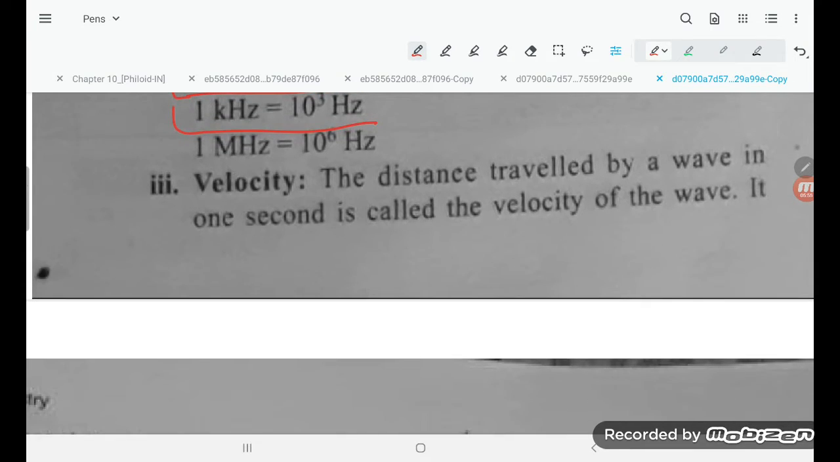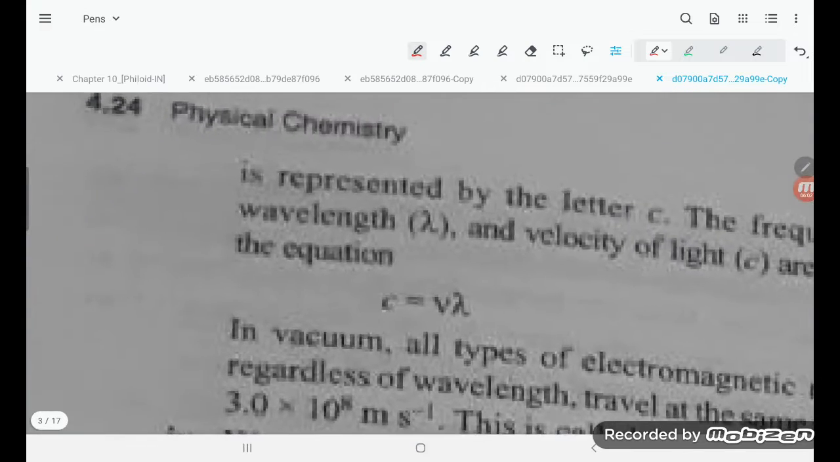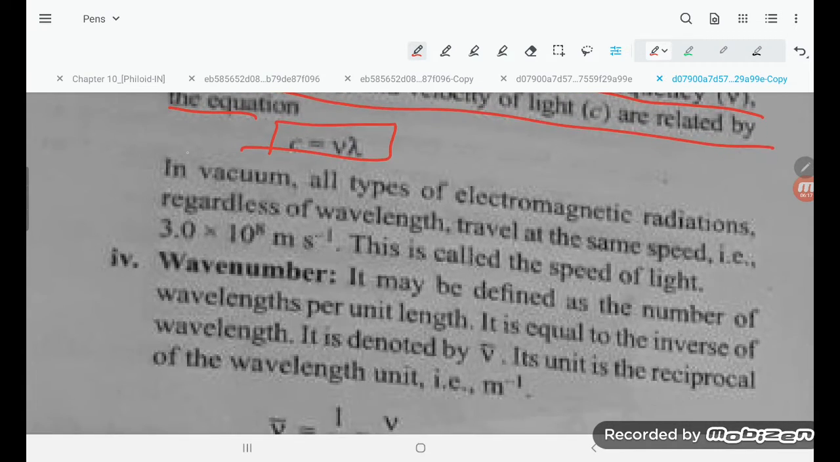Next is velocity. The distance traveled by the wave in 1 second is called the velocity of the wave. It is represented by the letter c. The frequency nu, wavelength lambda, and velocity of light c are related by the equation c is equal to nu lambda. In vacuum, all types of electromagnetic radiation, regardless of wavelength, travel at the same speed, that is 3 into 10 power 8 meter per second, called the speed of light.